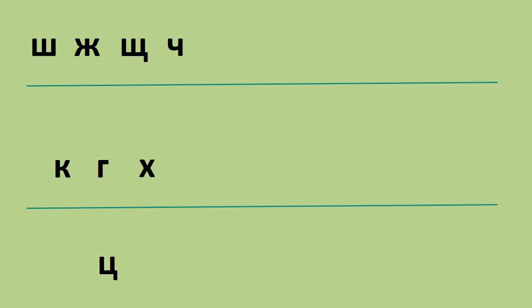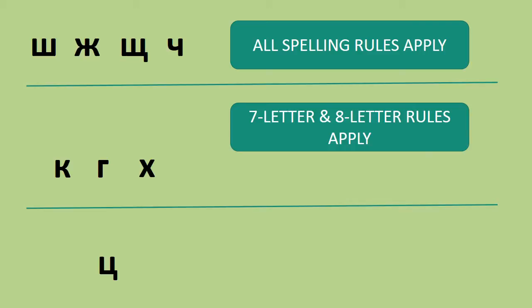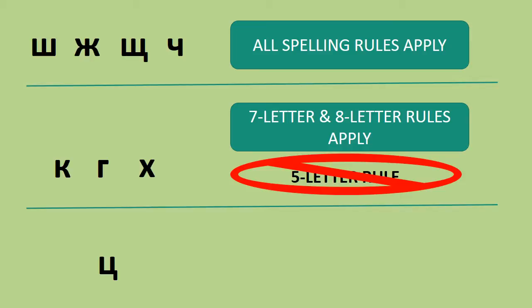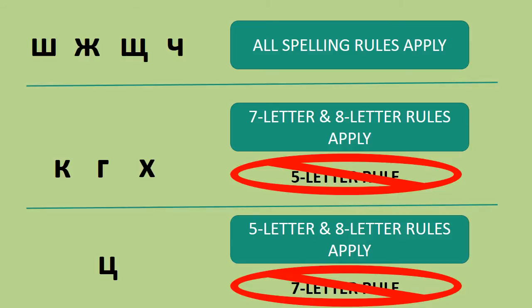So once again, to look at it in a different way, all spelling rules apply to Ш, Ж, Щ, and Ч. As for К, Г, and Х, the 7 and 8-letter rules apply while the 5-letter rule doesn't. And finally for Ц, what we write after it is affected by the 5 and 8-letter rules, while the 7-letter rule does not apply. Let's look at some examples.